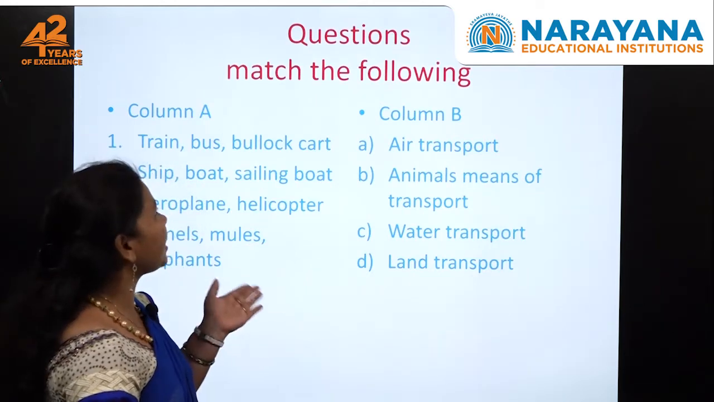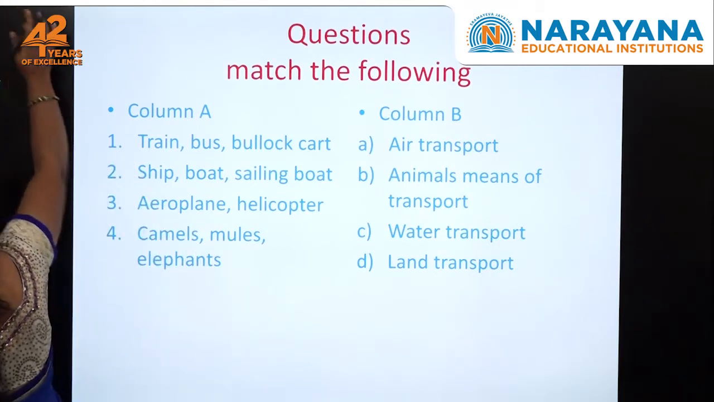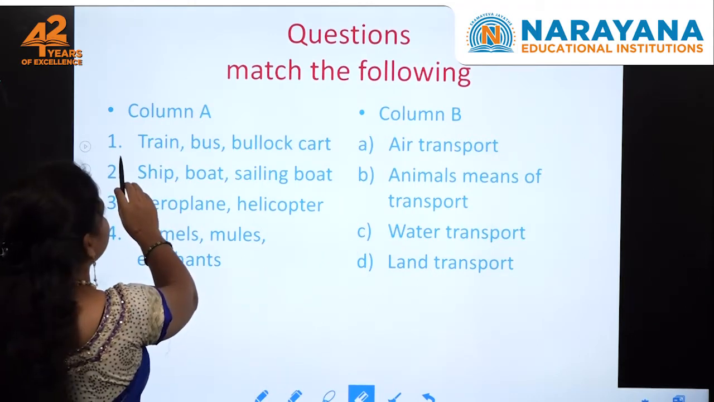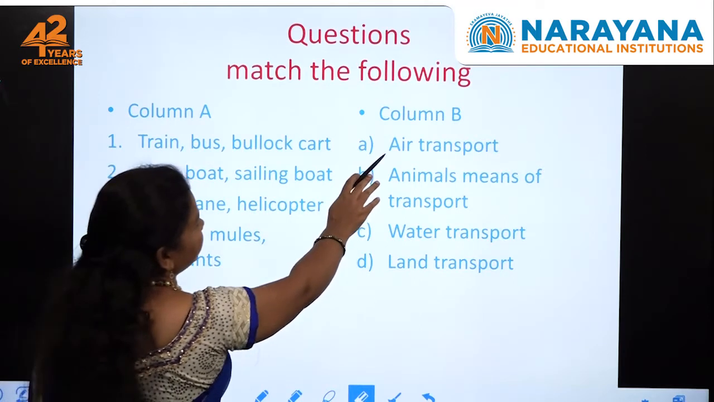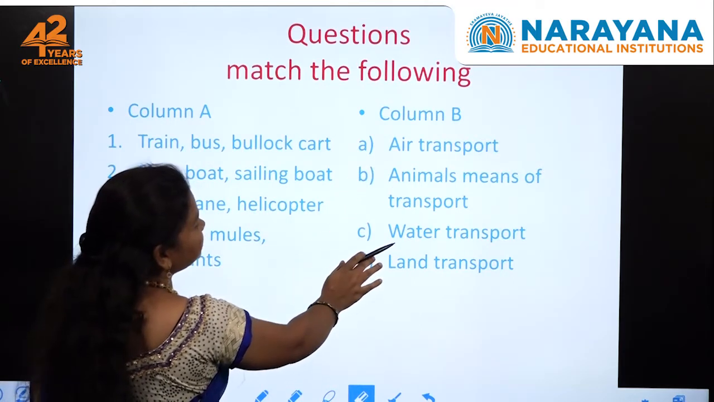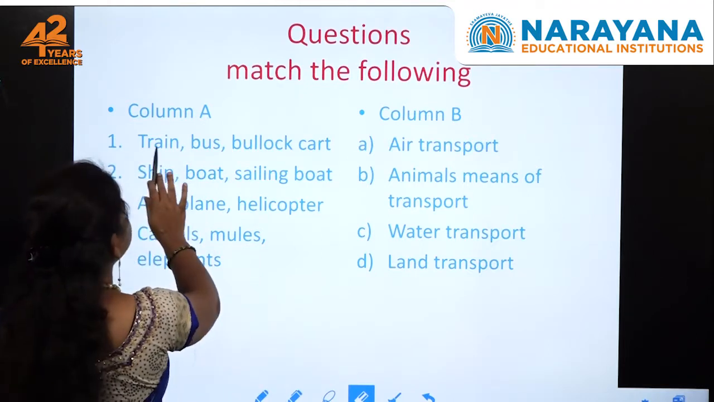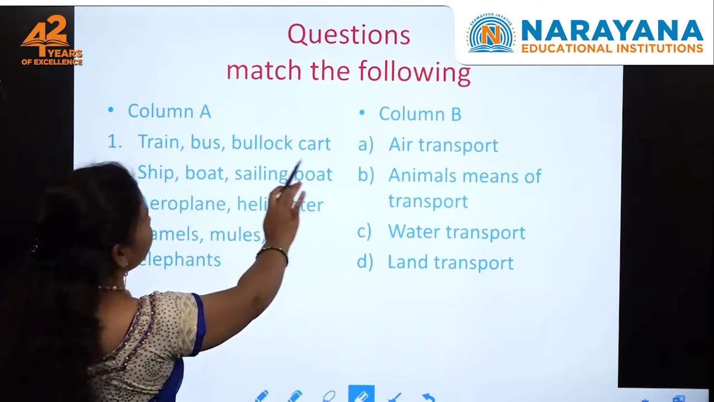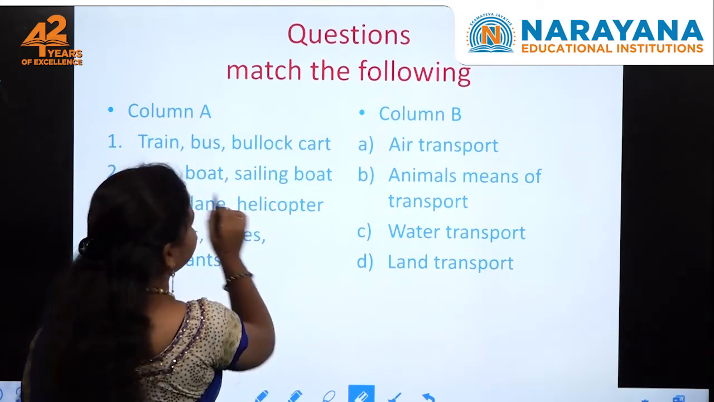So here I have some questions also for you, like match the following. Column A and column B. In column A, first one, train, bus, bullock cart. In column B, air transport, animals means of transport, water transport and land transport. So first one, train, bus, bullock cart, which transport do they belong to? They belong to land transport. So one is D.